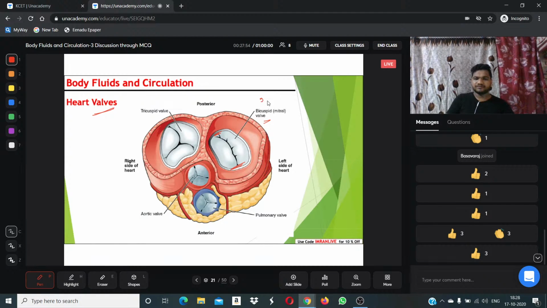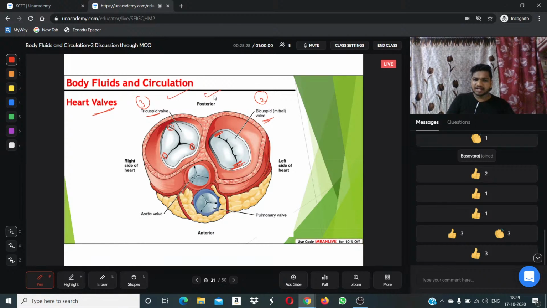The valve which contains three sides, one, two, three, we call the tricuspid valve. Tri means three.